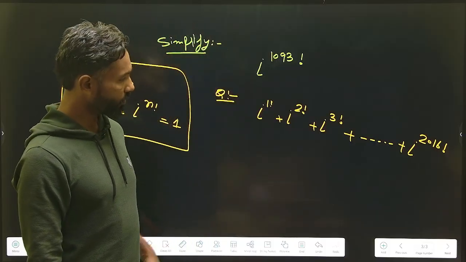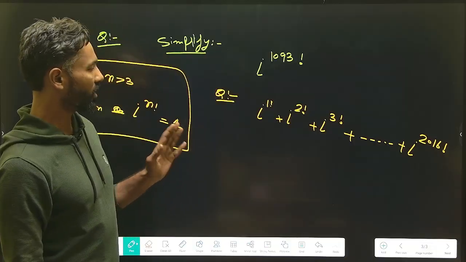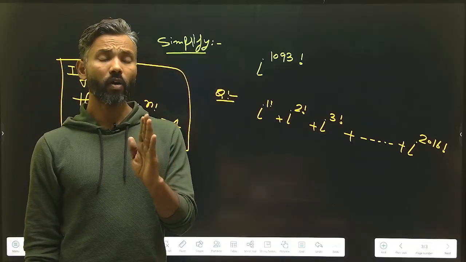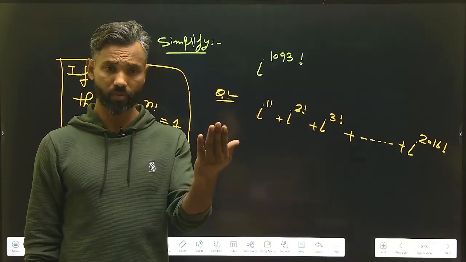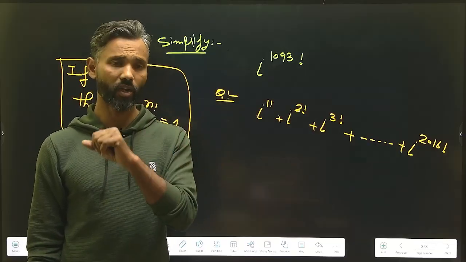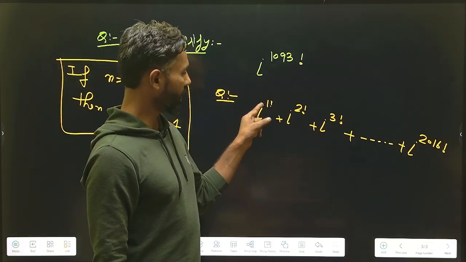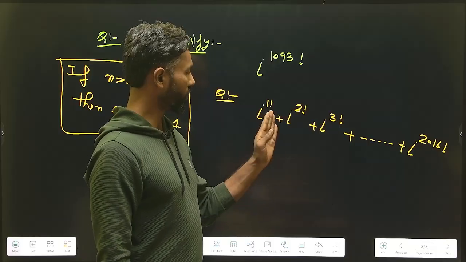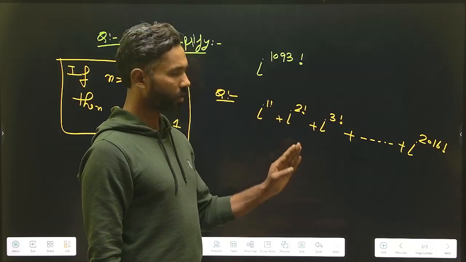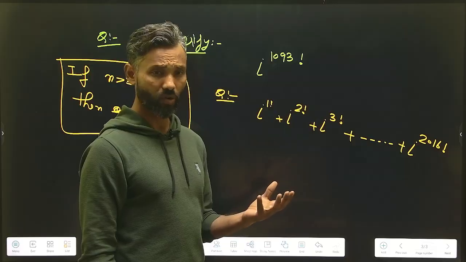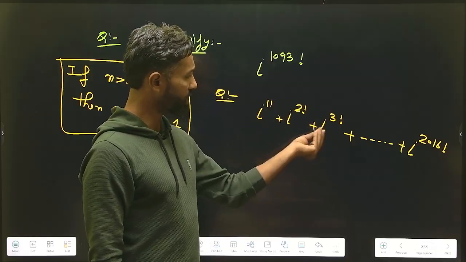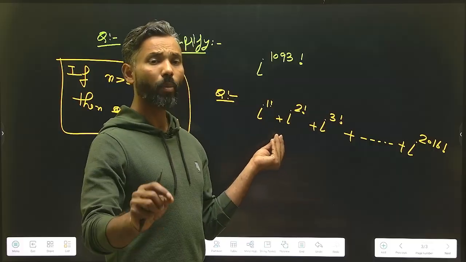Now what will we do? As we discussed, each term of iota will be equal to 1 if the power is greater than 3 factorial. In the very first term the power is 1 factorial, the second is 2 factorial, the third is 3 factorial. So we have to calculate these first 3 terms manually.